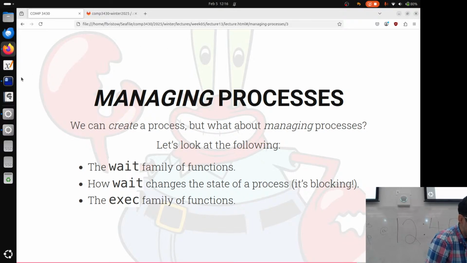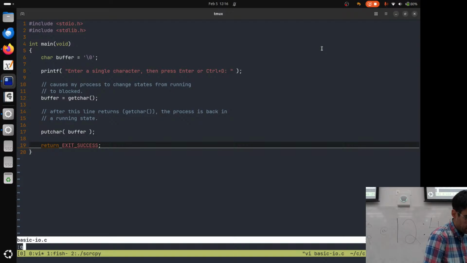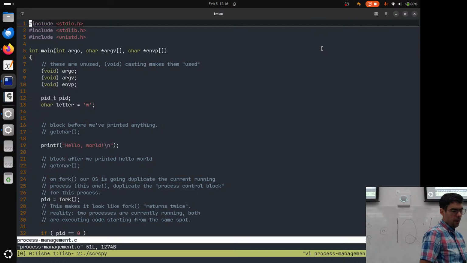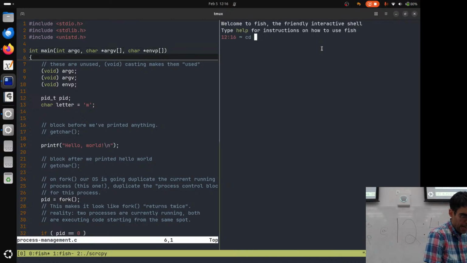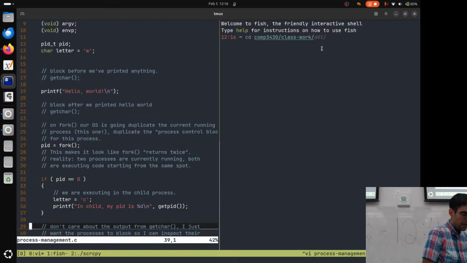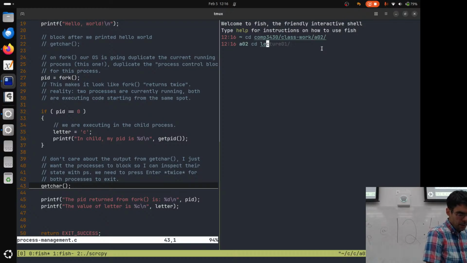So I'm going to go back to my terminal here, and I'm going to expand my terminal. I'm going to quit basic IO, and I'm going to open up processmanagement.c here. Just to help you remember where we were last time, we had created some variables. We printed a message. We caused our PCB to duplicate. We asked a question about which process we were in, and then we caused this to block at the end of the code section here.